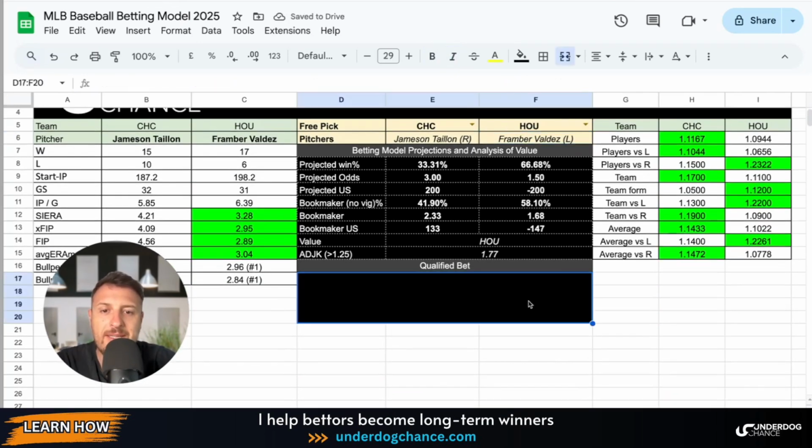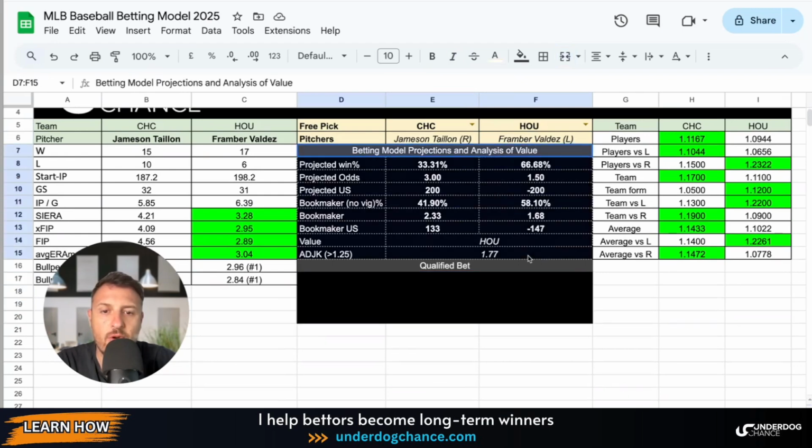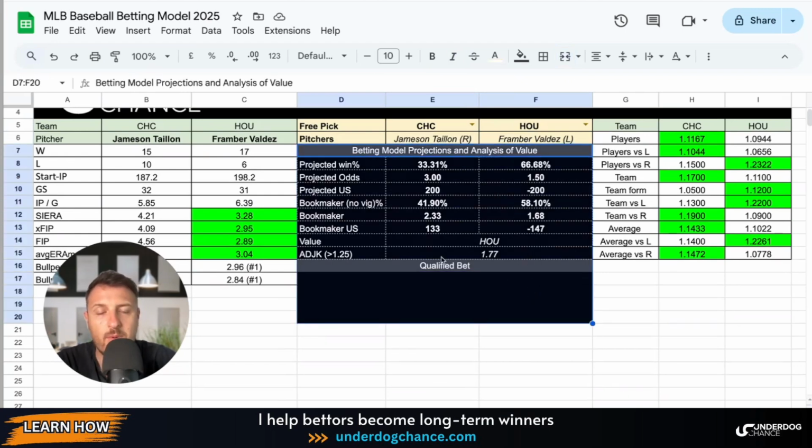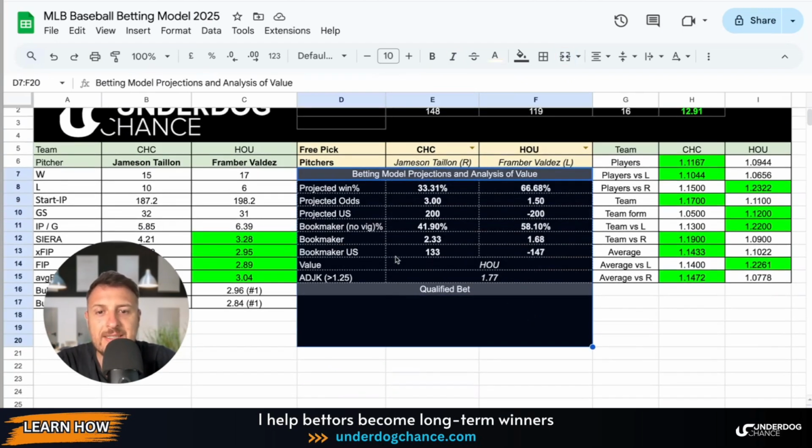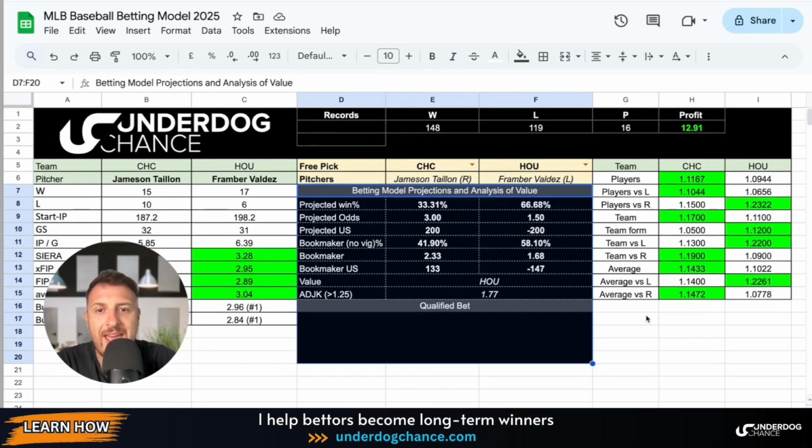This is from my betting model. Of course, I will not show you the full betting model with probabilities, but at least this is something every sports bettor should have, because it is very simple to create. I will show you step by step, and even if you don't want to learn betting models, even if you don't want to use real analytics, at least you will have one simple spreadsheet so you can type the teams before you bet on baseball games and you will get some numbers.